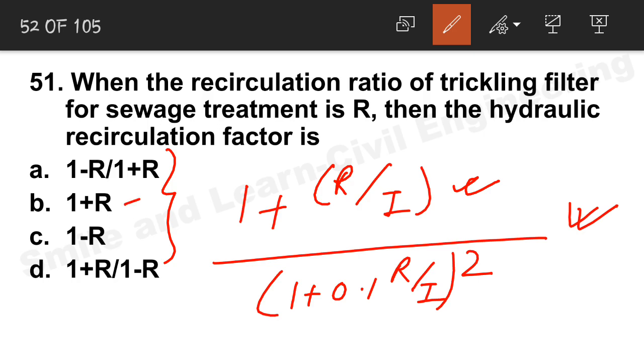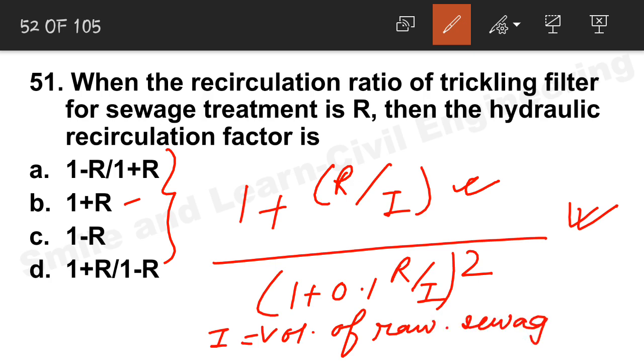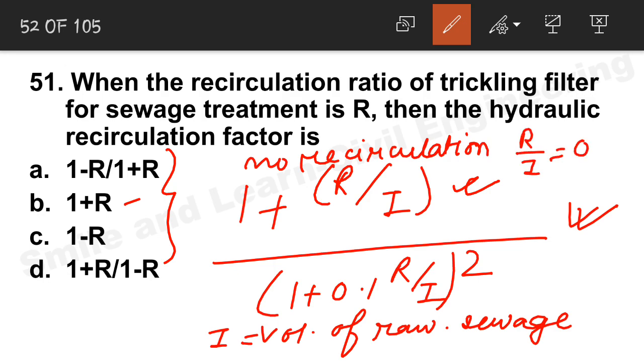What is this I? This is the volume of raw sewage, right? You need to remember this. And a related question we have discussed also, that is if there is no recirculation, then R by I will be equal to 0, and in that case the recirculation factor F will be equal to 1. Alright, let's move on to the next question.